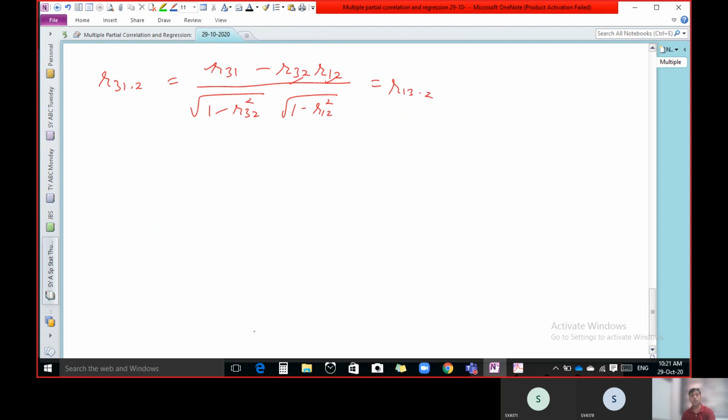That is partial correlation. Now the question is how to calculate R1.23. So there is a formula, capital R1.23. So it is what?